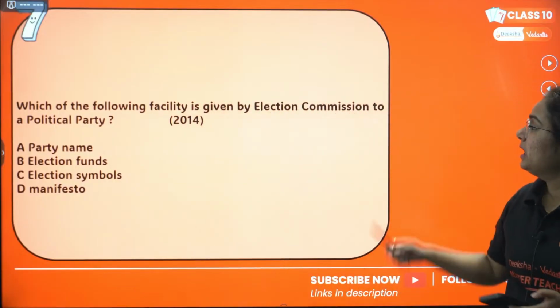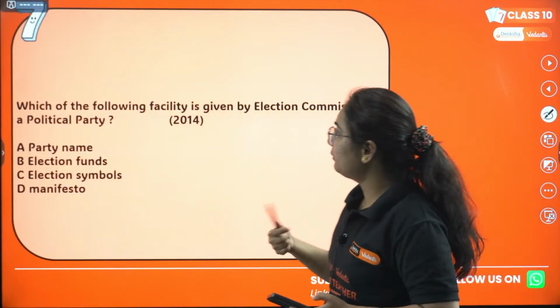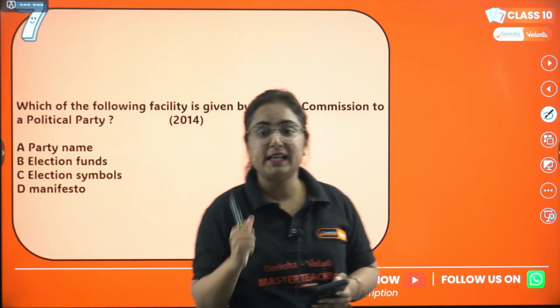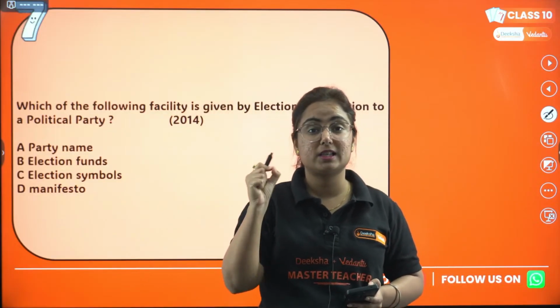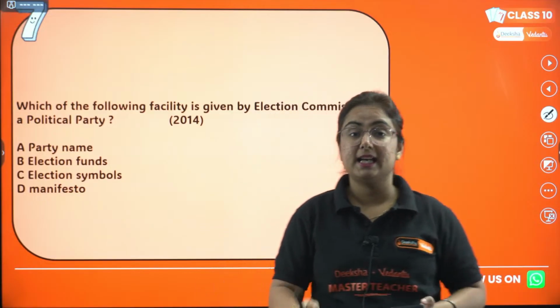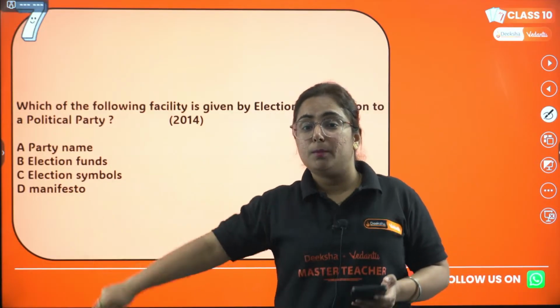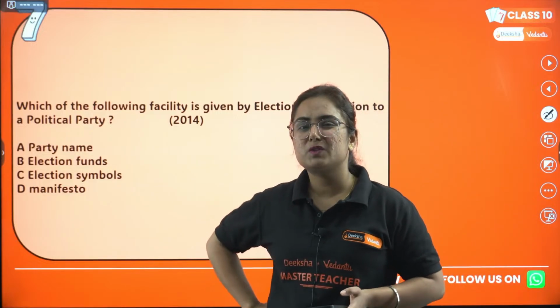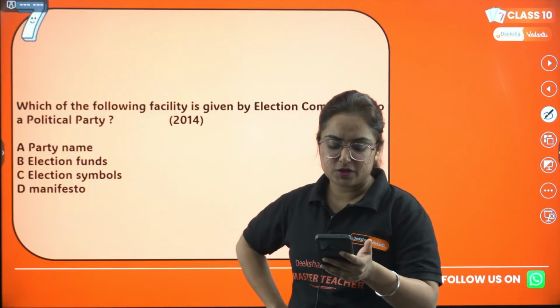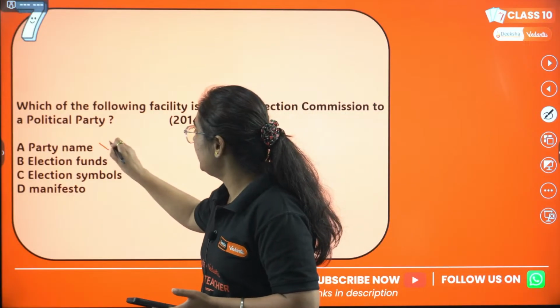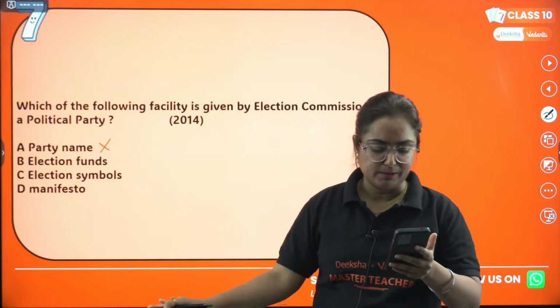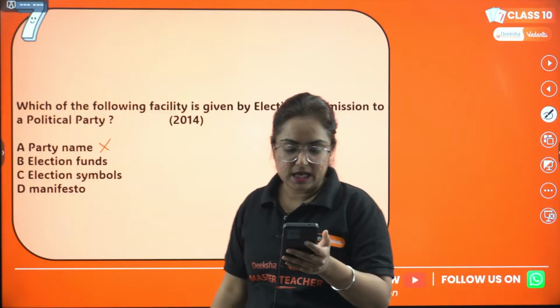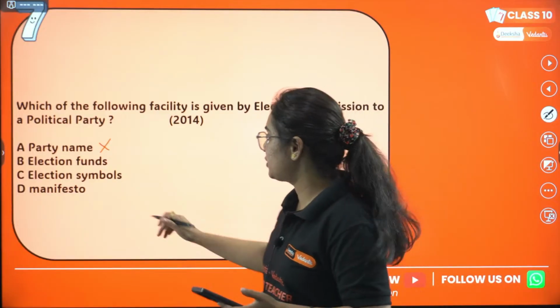Okay, fine. Think about it. Which of the following facility is given by election commission to a political party? Who is giving it? Election commission. To whom? Political party. Think. Does a political party's name come from the election commission? No, not at all. Okay, fine. Then this is eliminated. Aditya has given the answer as B. I can see. Fine. Let's check.